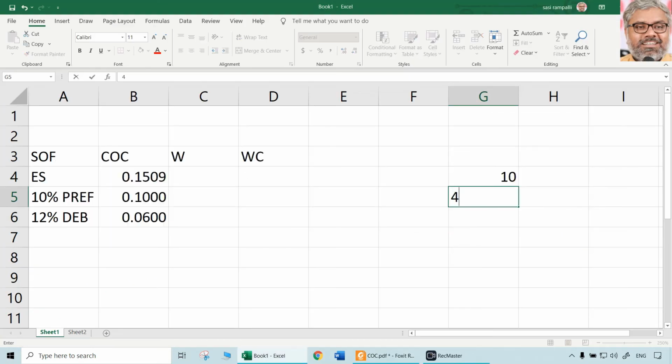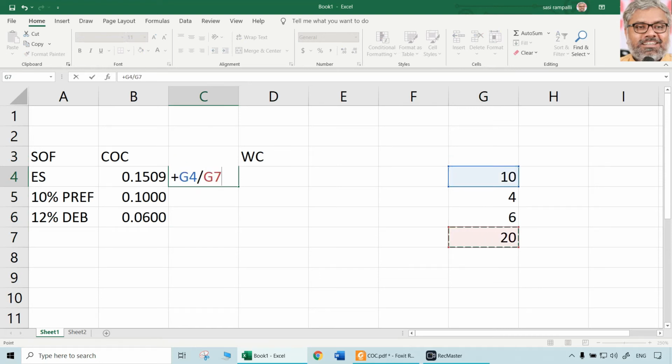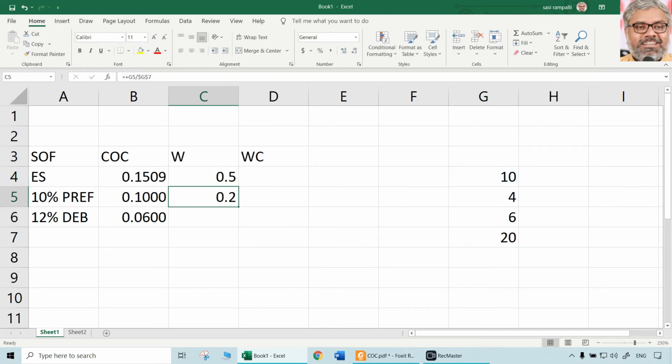So 10 lakhs, 4 lakhs and 6 lakhs. Total of that is going to be 20 lakhs, and weight of equity share capital will be 10 divided by total, that is 20. Same way for preference it will be 4 divided by 20, which is 0.2. For debt it is 6 divided by 20, which is 0.3. Total of weights you have to be always sure it has to be 1.